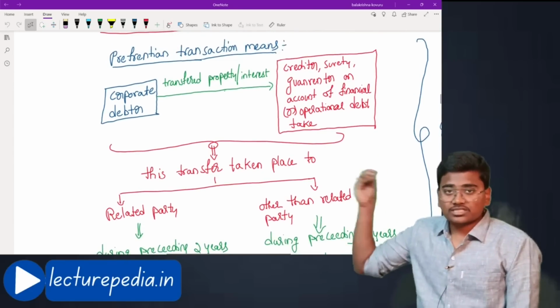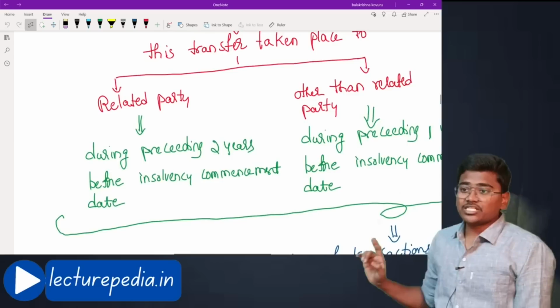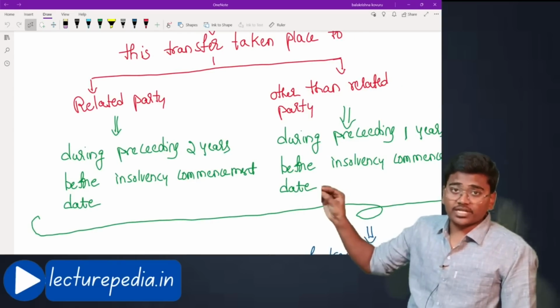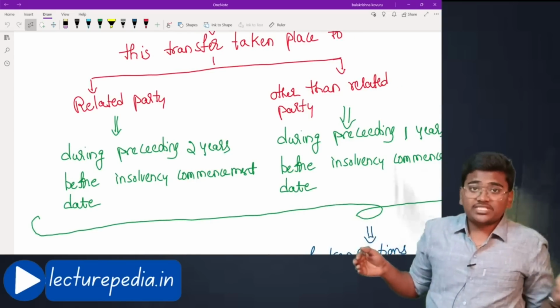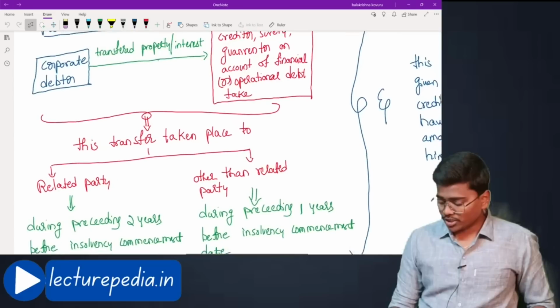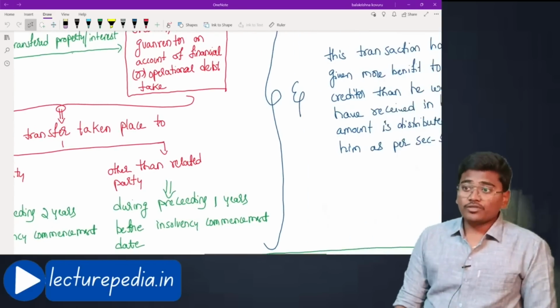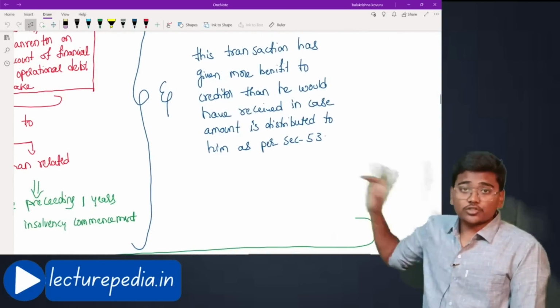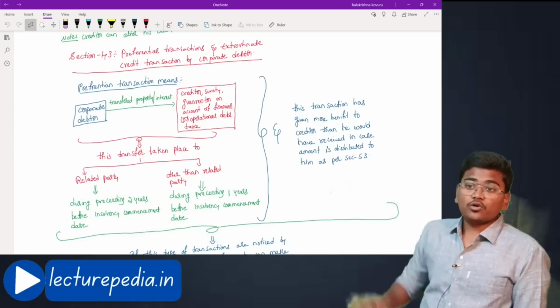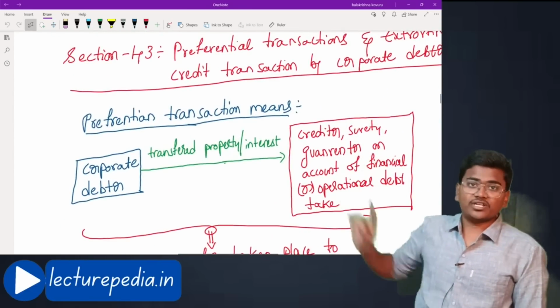Along with such transfer, this condition of period: such transfer should have taken place during the preceding 2 years or preceding 1 year, as per the party with whom you are dealing. And along with that condition, this condition should also be satisfied. If all these 3 conditions are satisfied, only then that would be known as a preferential transaction.